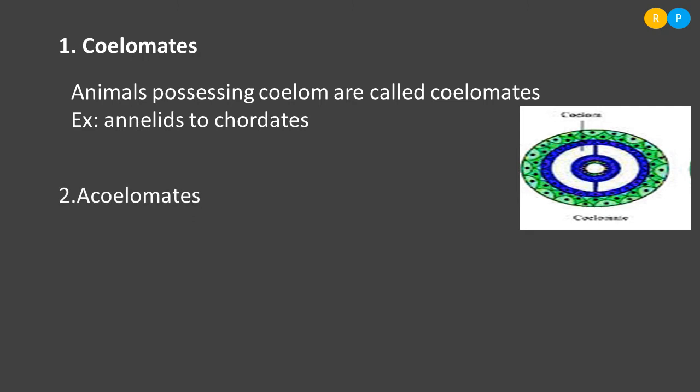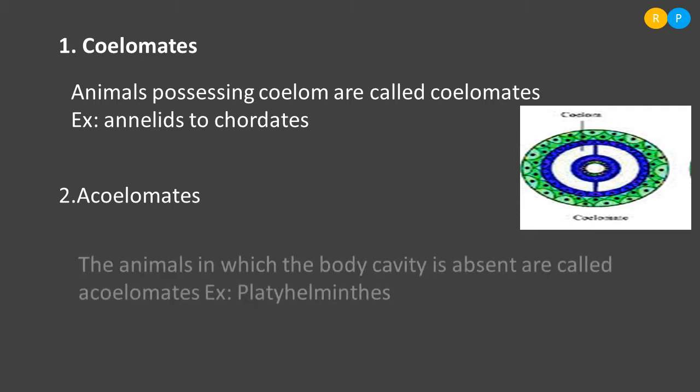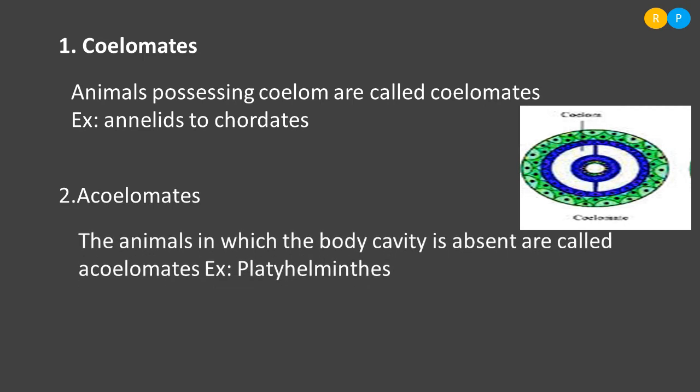And the second type of animal based on the cavity is acoelomates. So A means what? Absent. So an animal which does not consist of coelom in its body is named as acoelomate. So the animals in which the body cavity is absent are called acoelomates.